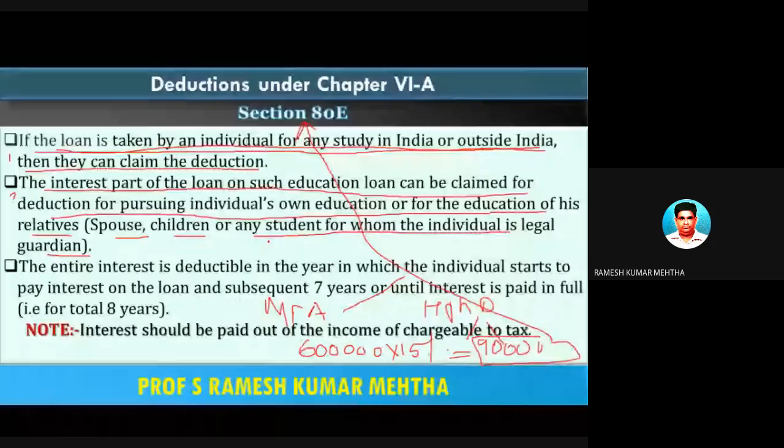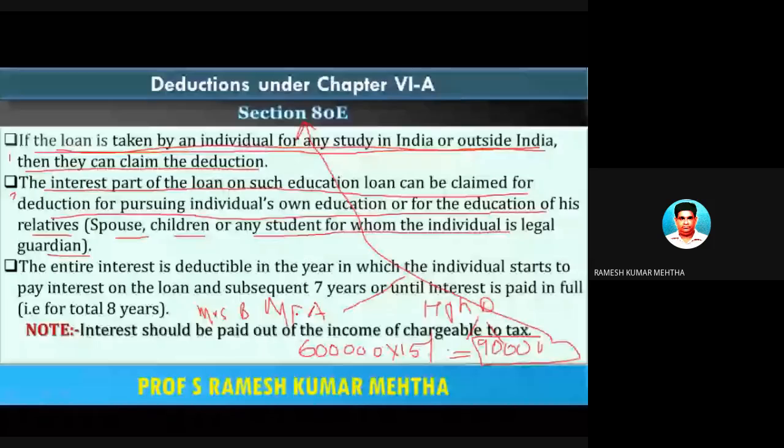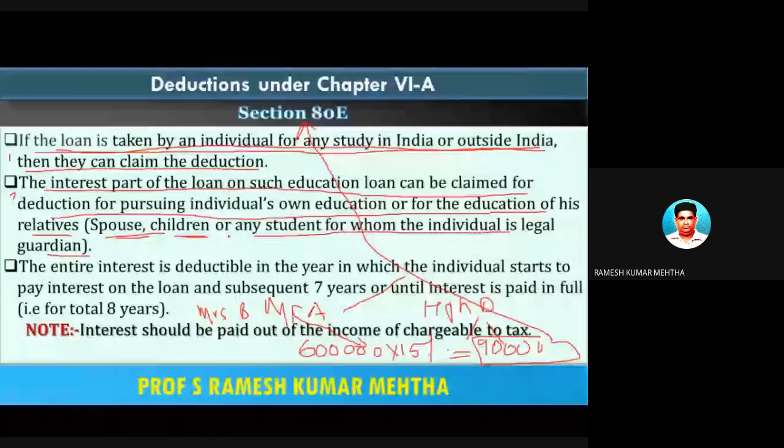For example, in this case, Mrs. B is pursuing her PhD, and Mr. A has taken a loan for pursuing his wife's PhD. Then whatever loan interest on this education loan he is repaying during the financial year can be claimed as a deduction under section 80E, because this loan is taken for the higher education of the children or spouse or any student for whom this particular assessee is the legal guardian.